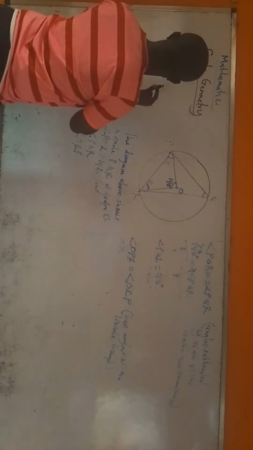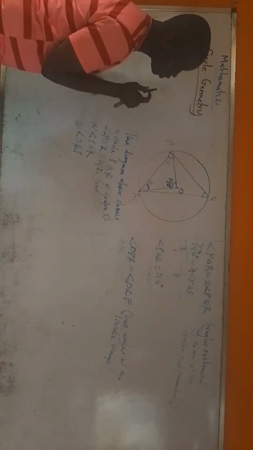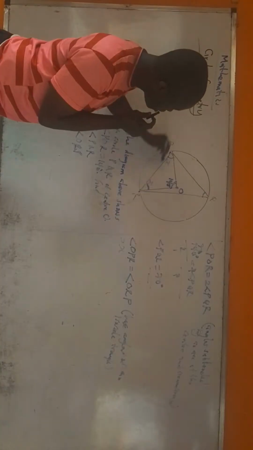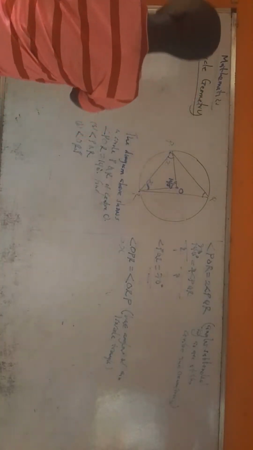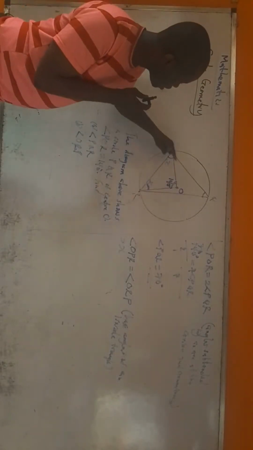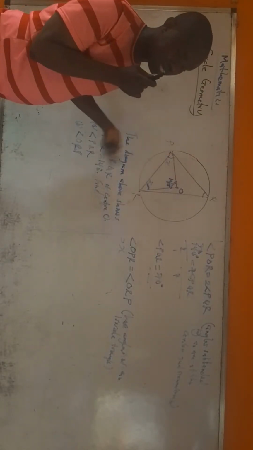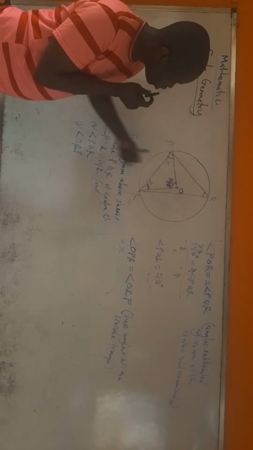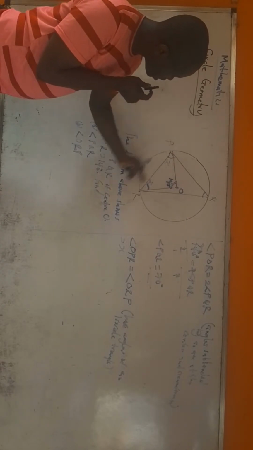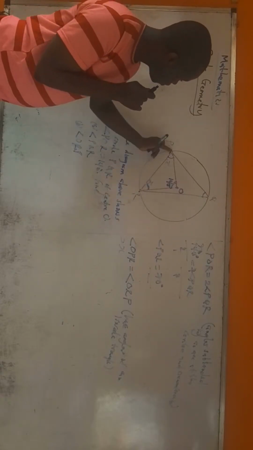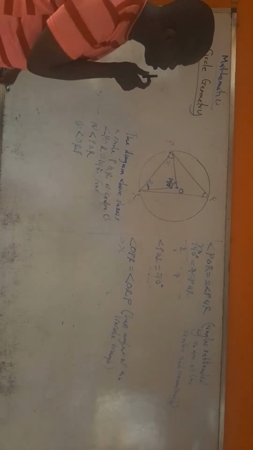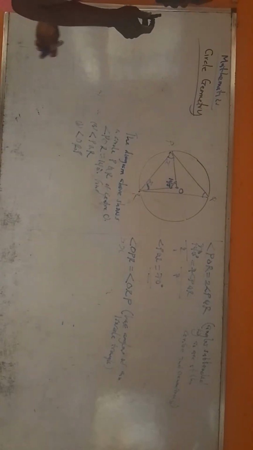Now look at what I was trying to say. This is a triangle, all right? This is an isosceles triangle. I think I've established that this side is equal to this side. That means this side is the base. These two are the base angles, so they are equal. You understand? So if they are equal,